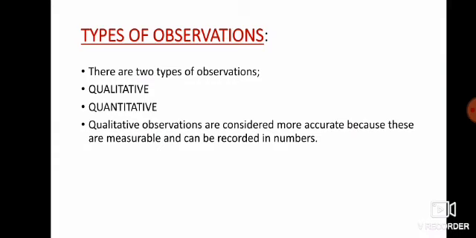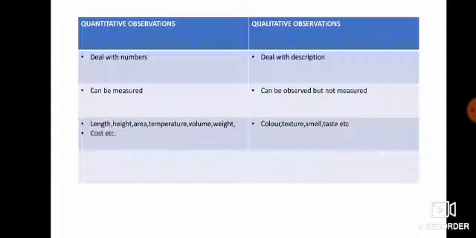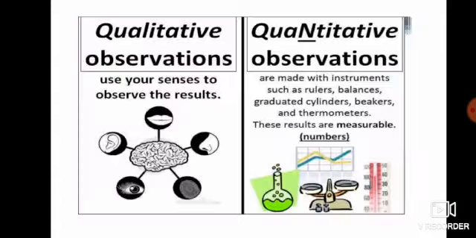Now we have two types of observation, as I have told you: qualitative observation and quantitative observation. Qualitative observation deals with description, and quantitative observation is considered more accurate. In qualitative observation we use our five senses. If we observe anything, we must use our five senses. Quantitative observations are measurable and deal with numbers.